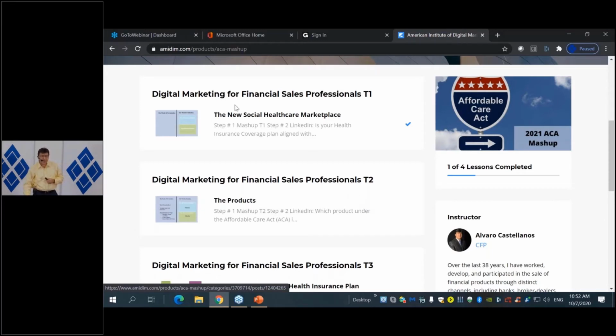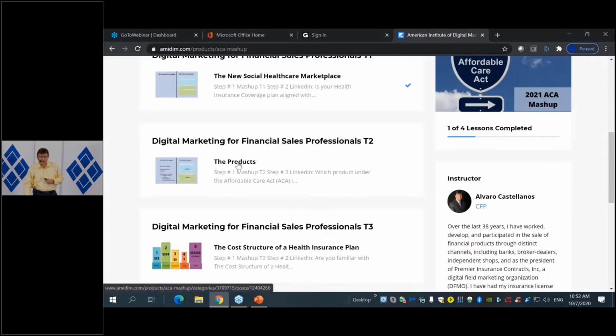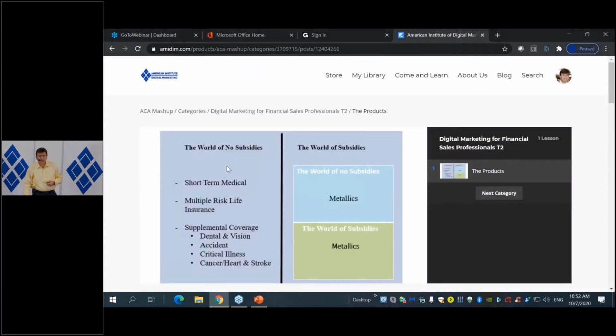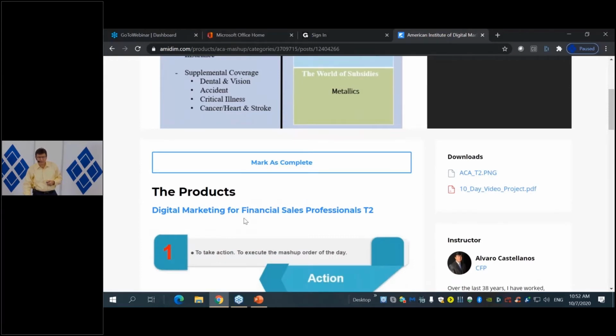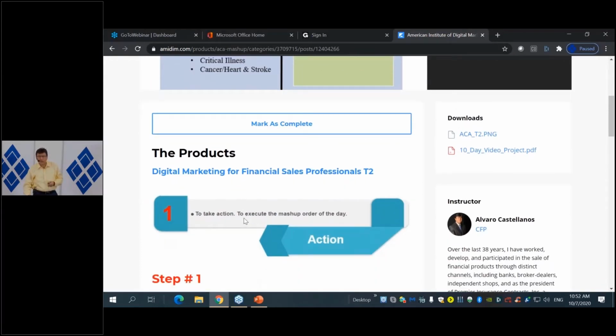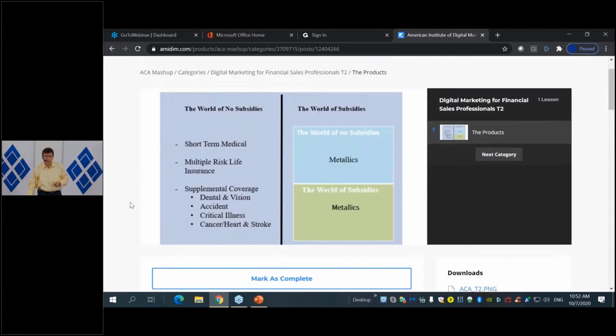Okay, so let me go into time horizon number 2. So I'm going to click here, I'm going to go into time horizon number 2, and we have an image. Okay, and we're going to talk about this image a little bit. But before I get into the specifics, let me just show you the overall setup that we have. We use here an important image or an important video or an important message about this specific module. In this case, this is the image that we're going to be sending to people and all that. So you see that image there.